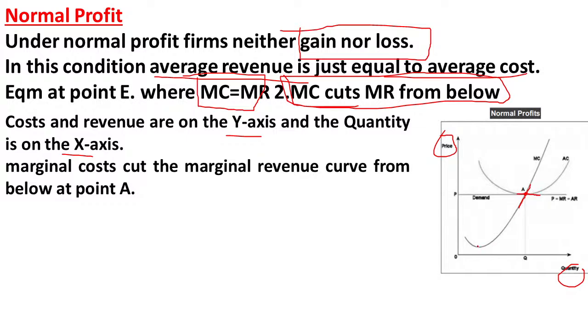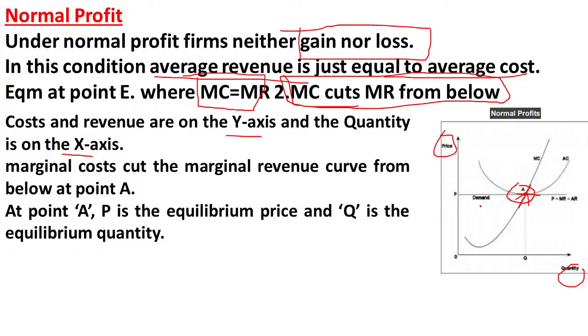At point A, the marginal cost curve is intersecting the marginal revenue curve. This U-shaped marginal cost curve is cutting the marginal revenue curve from below, and from point A onwards the marginal cost curve lies above the marginal revenue curve. So at this point MR is equal to MC, and also MC is cutting MR from below. So A is an equilibrium point here. OP is the price of the product, and OQ is the quantity.